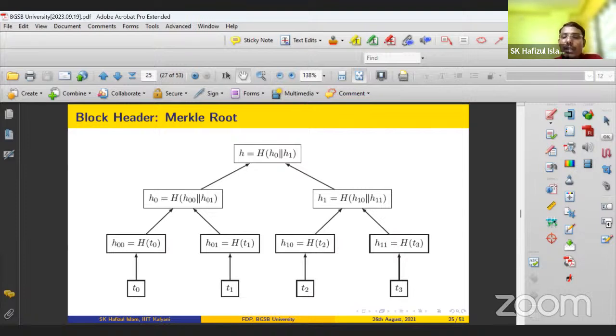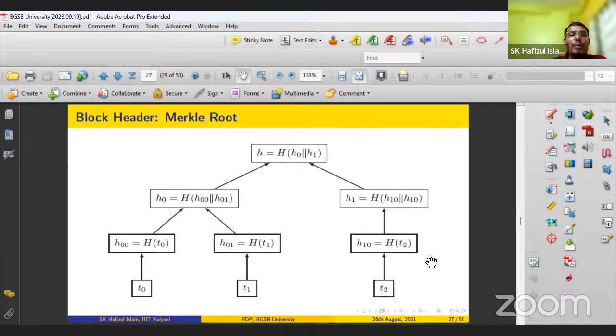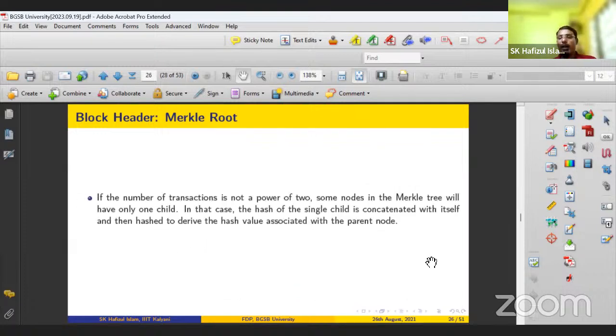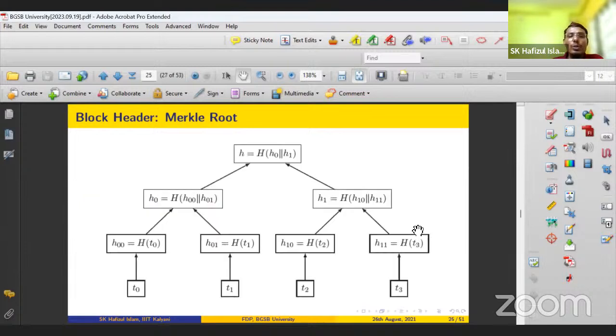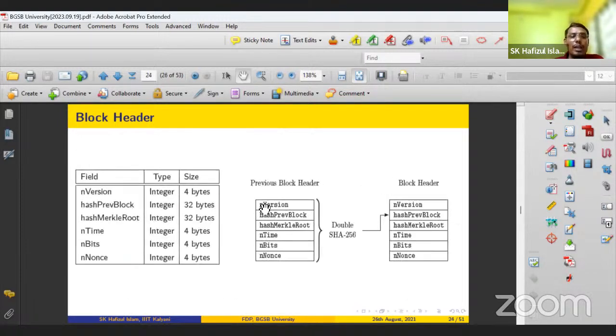But if you keep linear order, you need all the n-1 files. If you are not using the Merkle tree, you just keep all the digest values, right? So you need all the remaining n-1 values so that you can verify the Merkle root, right? So the Merkle root will play a vital role. Instead of keeping all the digests, you are keeping a single digest. So the Merkle root is nothing but the single value of the payload part, right?